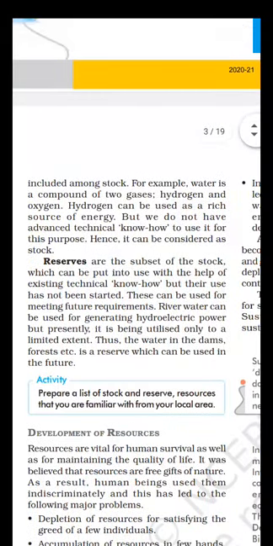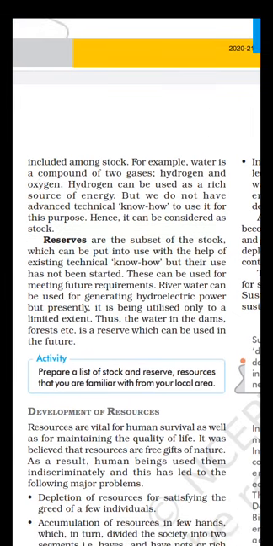So then these resources are called reserves because they are reserved for the future. Any kind of stock or any kind of resource which is reserved for the future because the technological know-how is not present is called a reserve. Like water has a lot of potential to generate hydroelectric power, but because we have a limited technology to utilize it, it is reserved for the future, or it is not utilized to the maximum potential.